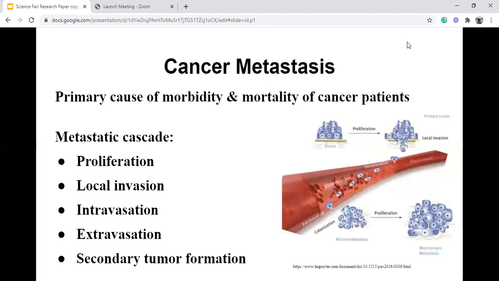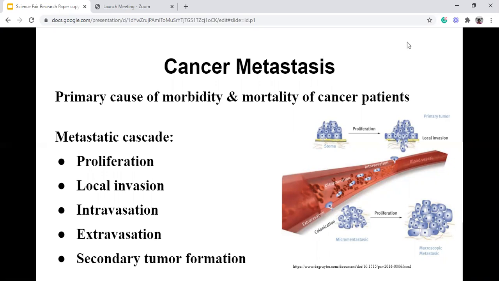The metastatic process involves a series of events, which can be shown in the image to the right. These events include proliferation, where cancer cells multiply nonstop from the stroma and form a primary tumor site. It ultimately involves intravasation of cancer cells into the circulation, where they travel as CTCs to sites of metastasis. After extravasating out of the blood vessels, proliferation causes a second tumor to form in a new metastatic site.